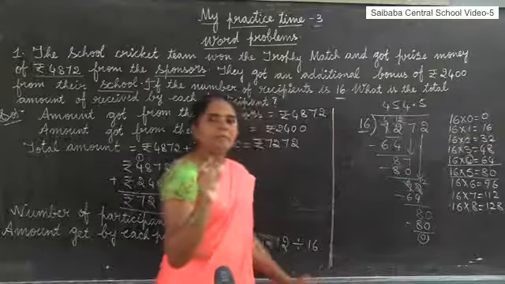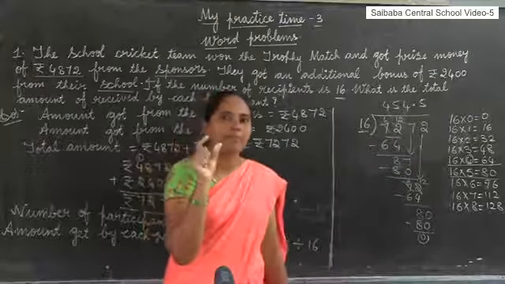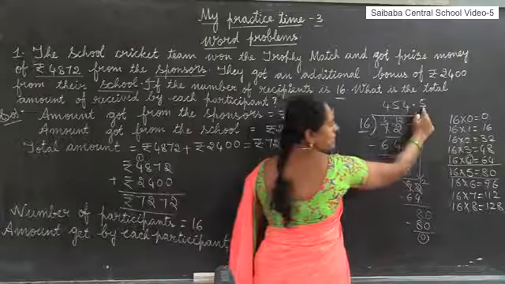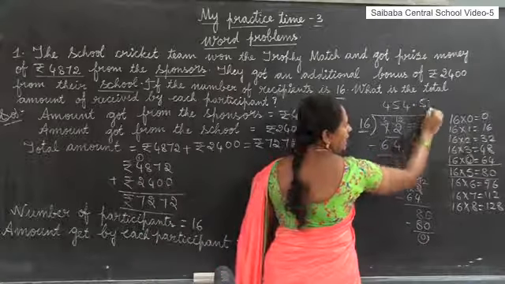But in pies 2 digits should be. Here there is only 1 digit, so we can keep 0 here.